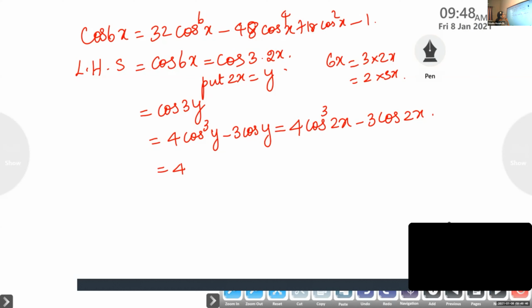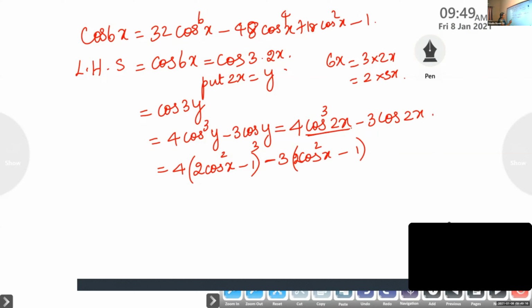Now look at the final answer. We want everything in terms of cos. So you replace cos 2x in terms of cos. What is cos 2x in terms of cos? It is 2 cos square x minus 1, the whole cube, minus 3 into, here also again cos 2x in terms of cos, so it is 2 cos square x minus 1.